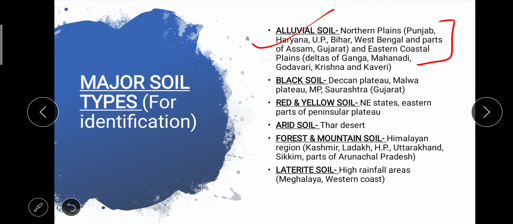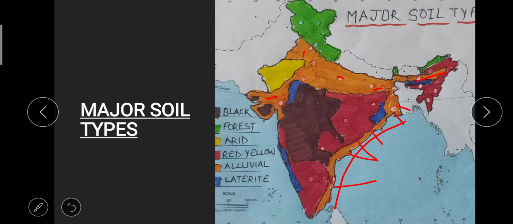Okay, now see the black soil regions: Deccan Plateau, Malwa Plateau, Madhya Pradesh, Saurashtra, Gujarat. Right? Now look at the map. Black soil is mainly found in Deccan Trap region, and here northern part, that means in the north of Deccan Trap we have Central Highlands, and western part of Central Highland is Malwa Plateau, right? And so this is Madhya Pradesh, okay? And where we have Deccan Trap, that is Maharashtra, and Saurashtra in Gujarat also we have black soil.